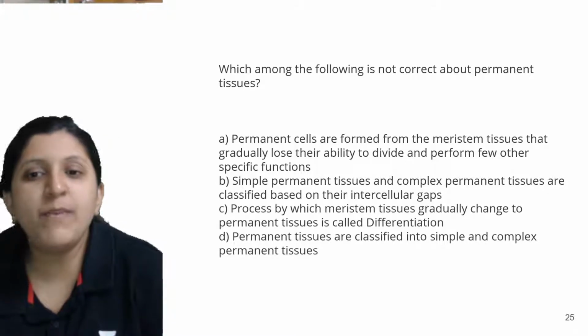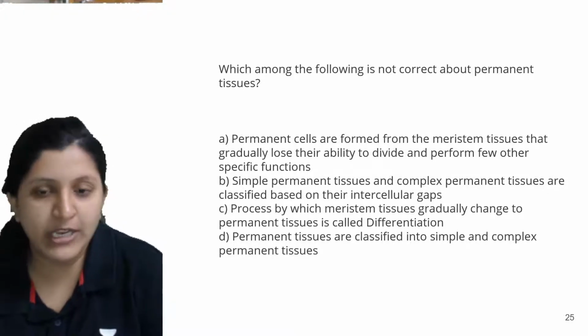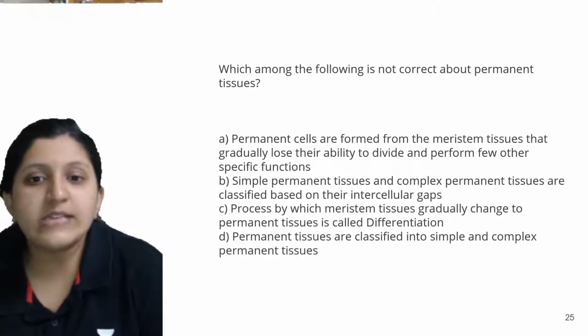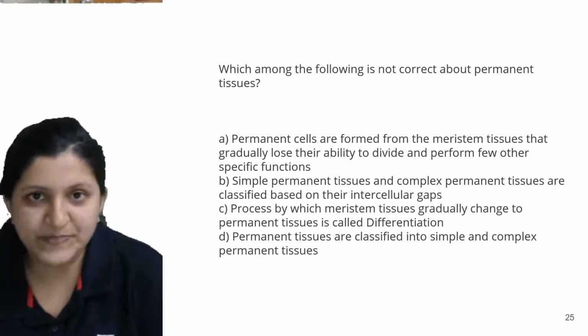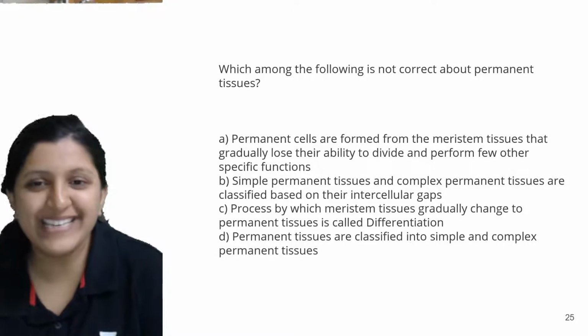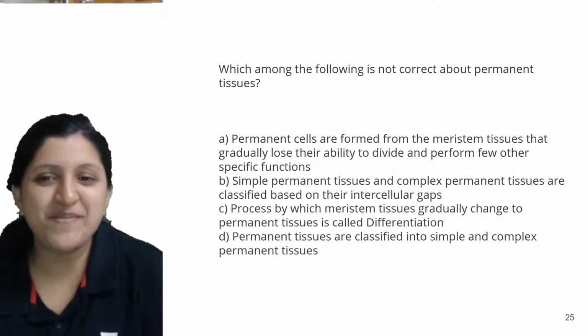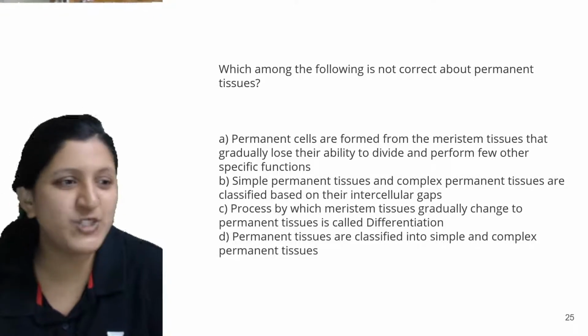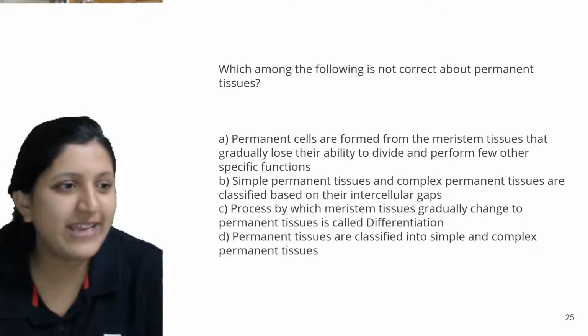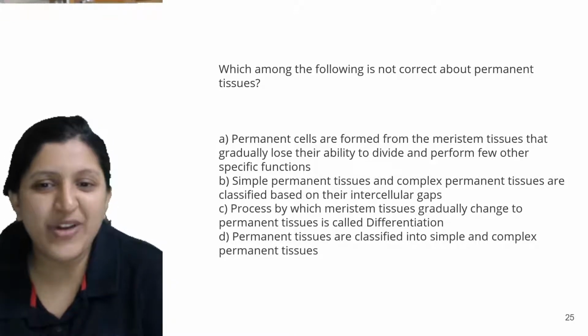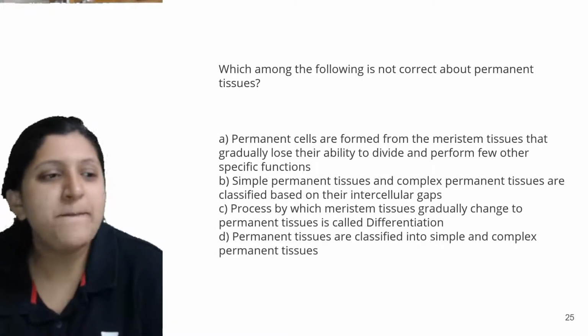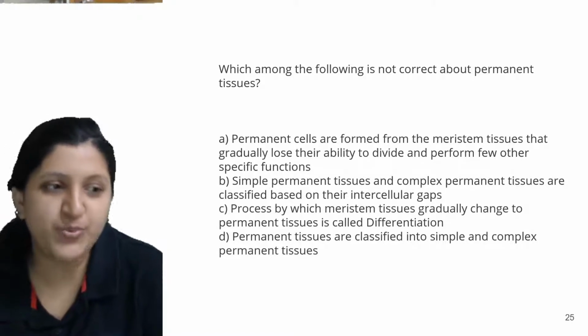Then simple permanent tissue and complex permanent tissues are classified based on their intercellular gaps. Is that right? Then the next one is process by which meristem tissue gradually changes to permanent tissue.